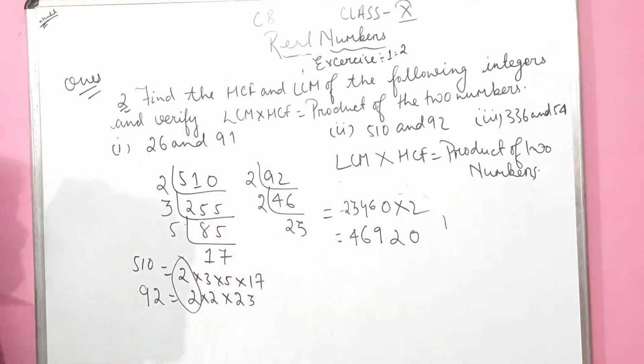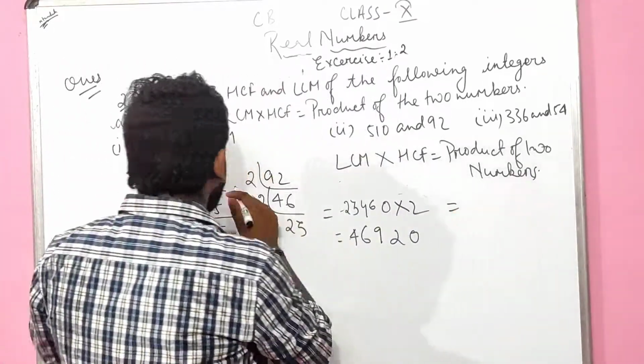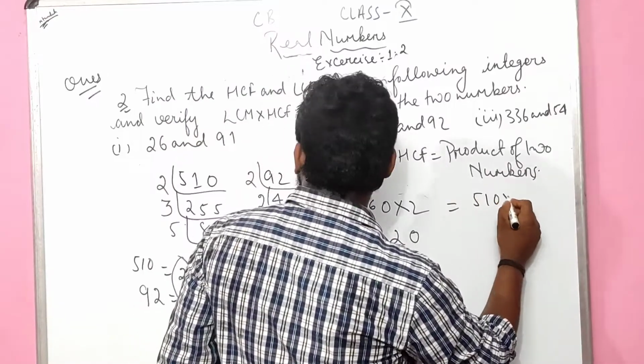46920. Let us understand, this 46920 should be equal to the product 510 times 92.